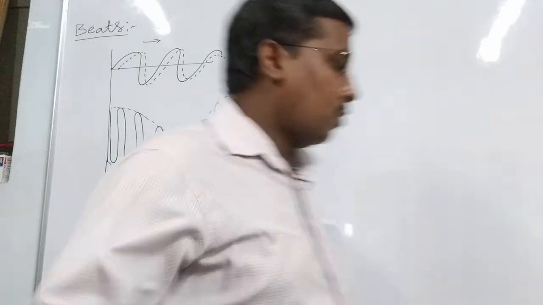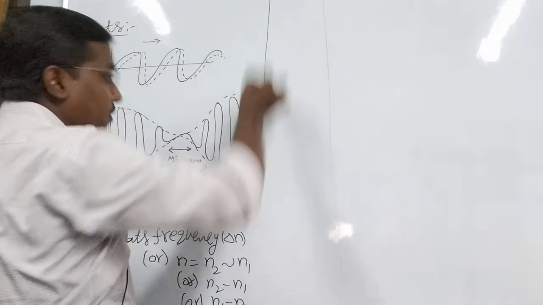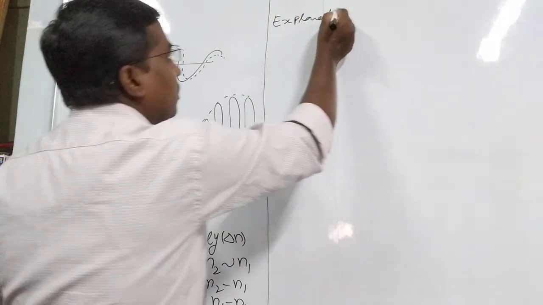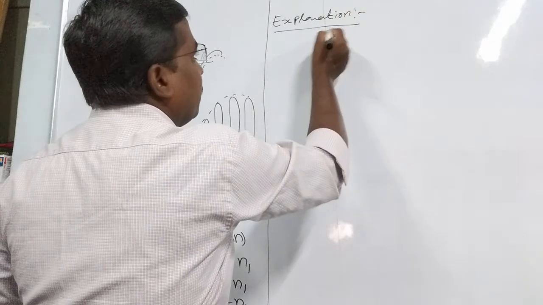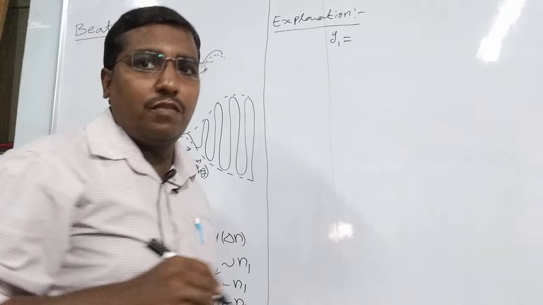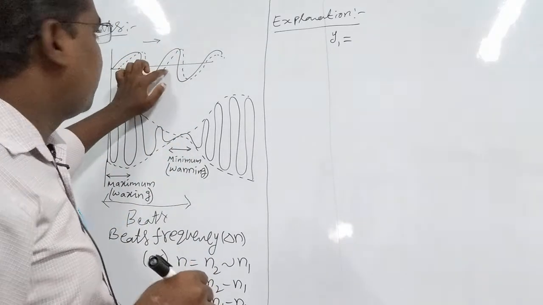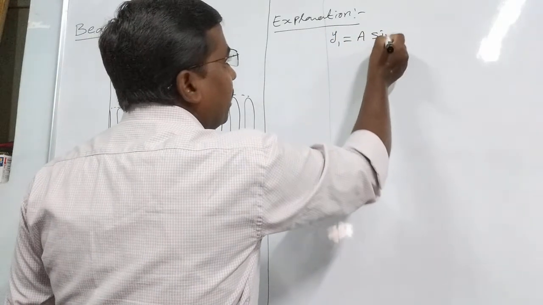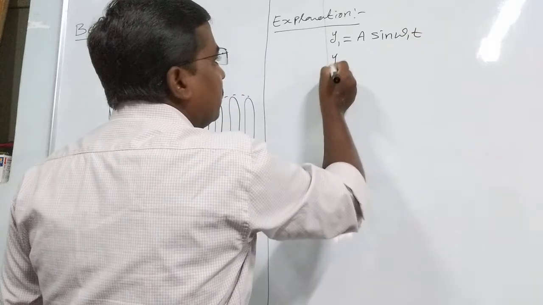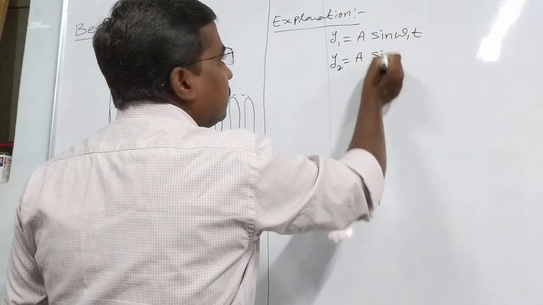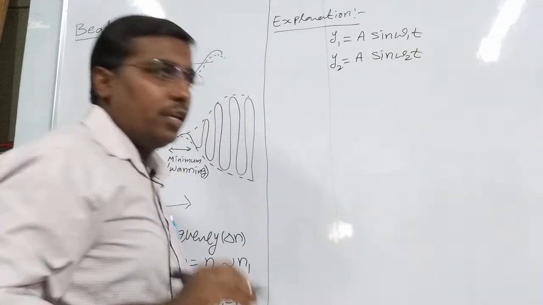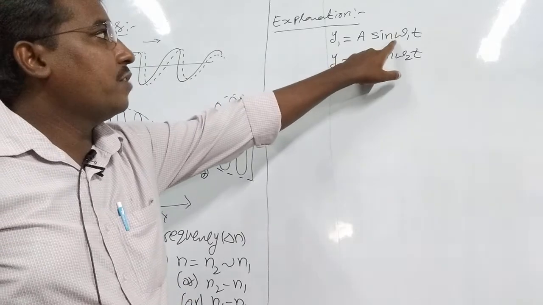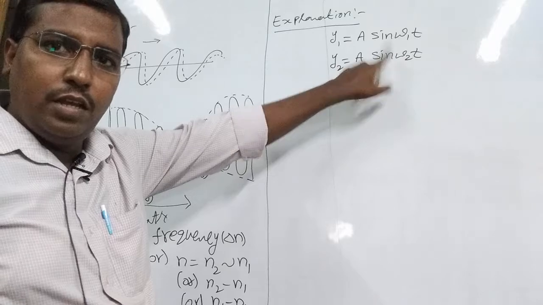Now the explanation of beats. First of all, the displacement of the first wave is y1 and the displacement of the second wave is y2. y1 equals a sin omega 1 t. The second wave displacement is a sin omega 2 t. The amplitudes of both are nearly equal, and the angular frequencies omega 1 and omega 2 are also nearly equal.